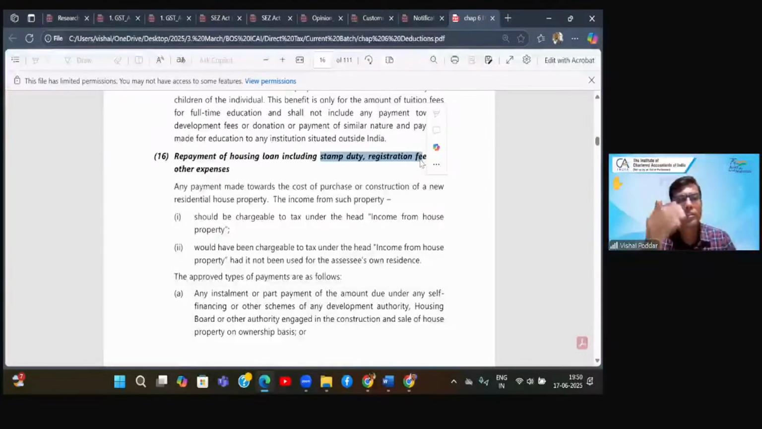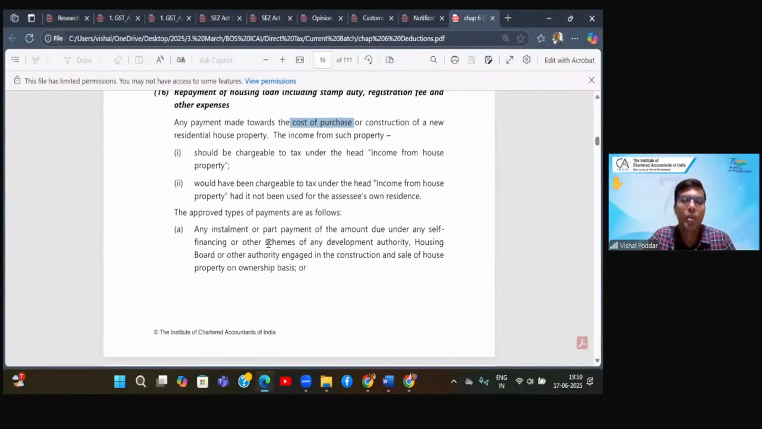So all these expenses are also eligible because they all represent the cost towards the house. As you can see, nowhere they have written principal, but what they have said is payment made towards cost of the house. And this is what is represented by the principal. So the principal component of your installment of housing loan is what is eligible over here.